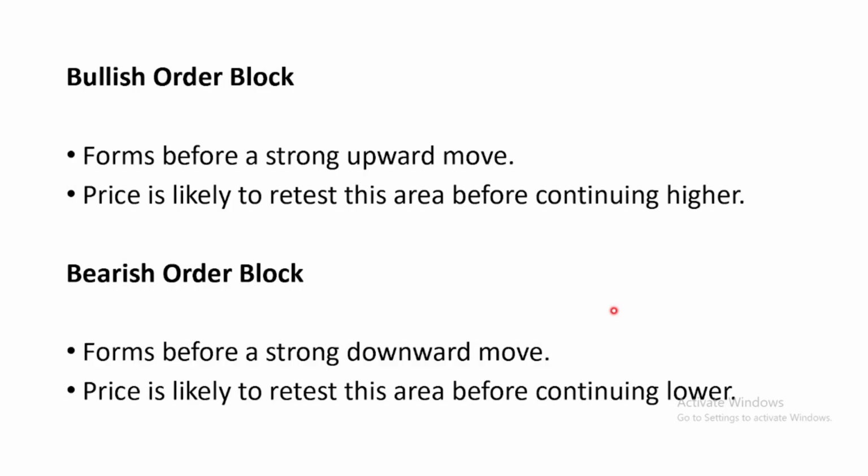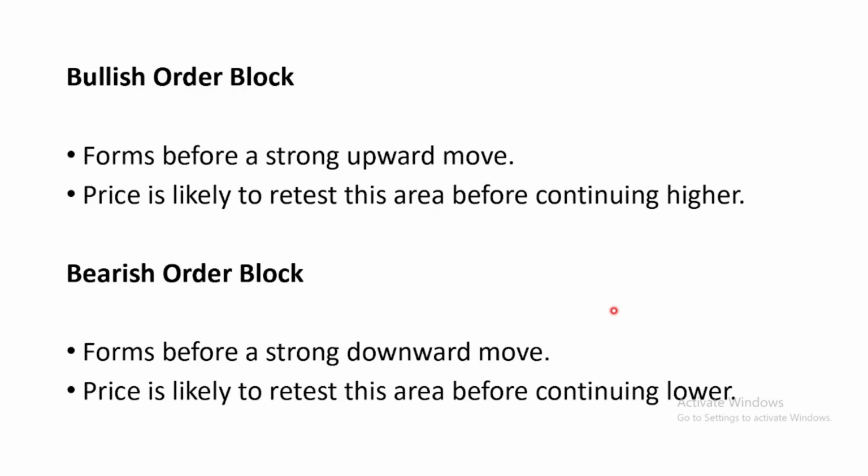Bullish order blocks form before a strong upward move. Price is likely to retrace to these areas before continuing higher. That's in a bullish market. Bullish, we are trending up, which is when we are buying. Bearish, we are going to sell, or the trend is going down. So a bullish order block should support price going higher, and a bearish order block should support price going down.